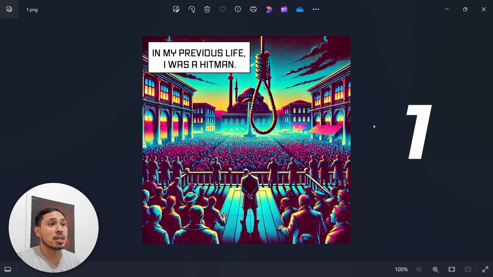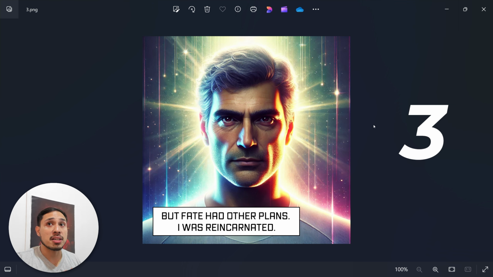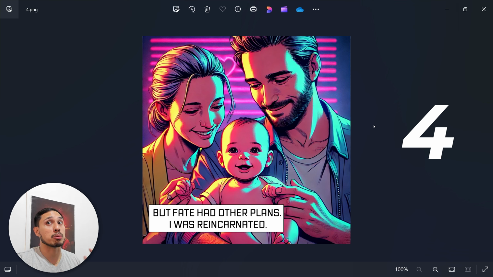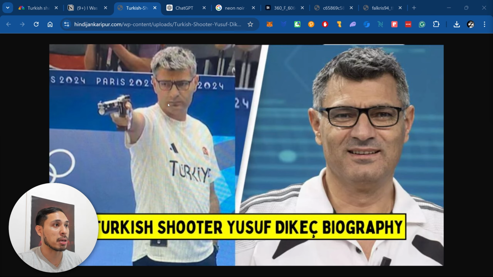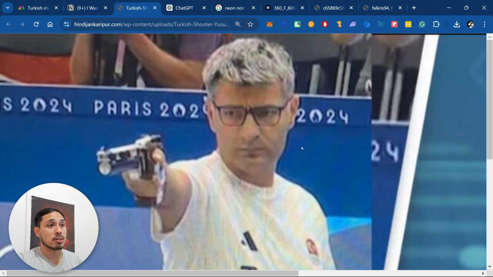Alright. So I was able to lay out all 4 images properly, and I gotta say, it doesn't look too bad considering we're using ChatGPT and we're doing it really fast. But this is far from over. In fact, the real challenge is really to be able to recreate this viral pose, this iconic pose. We'll soon determine if ChatGPT really has what it takes to follow creative directions accurately.